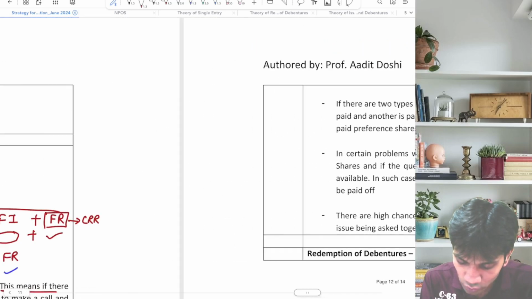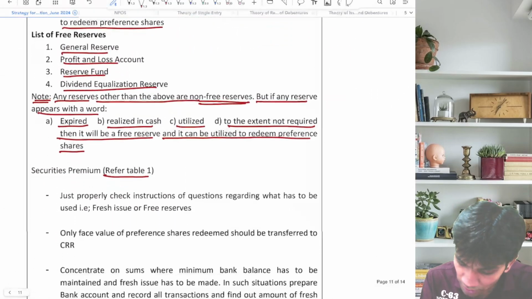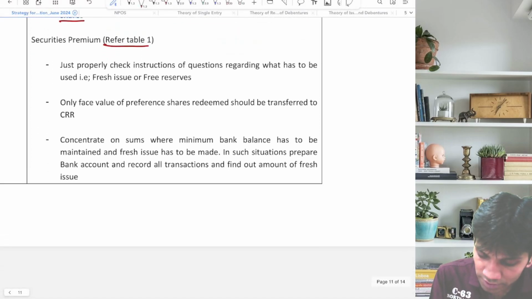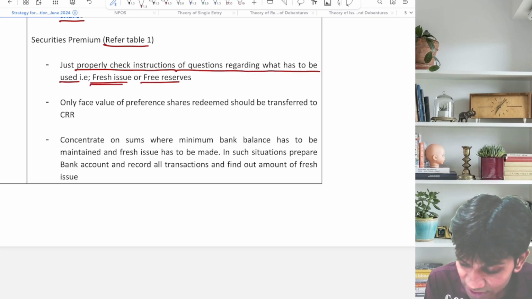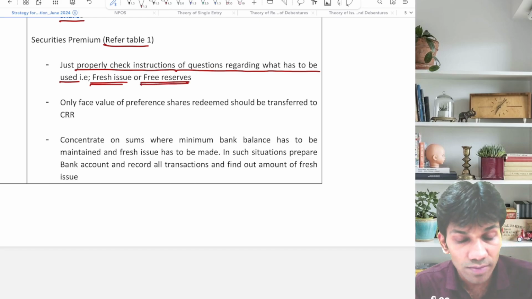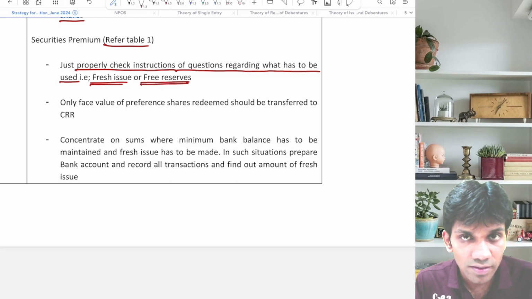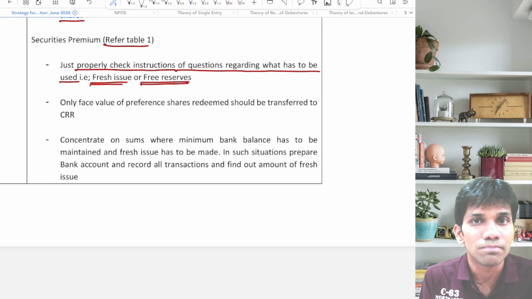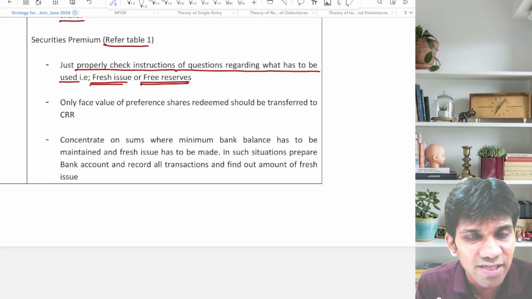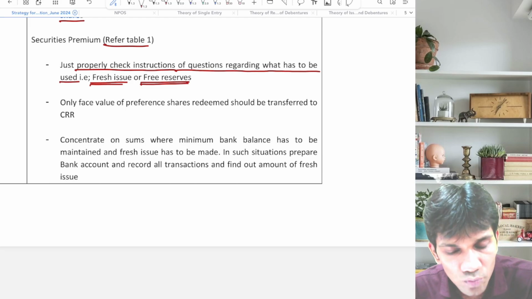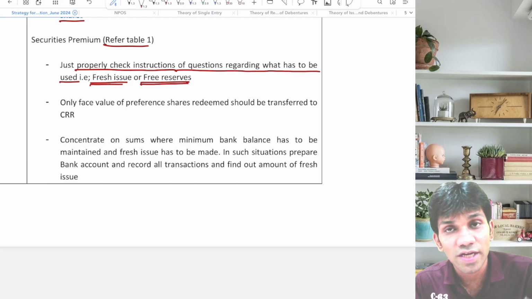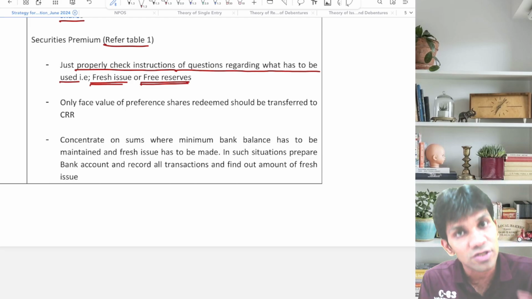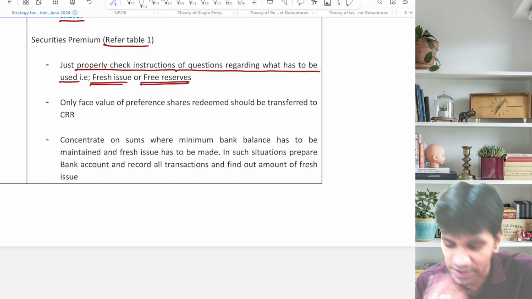Now, going back to the strategy, just properly check the instructions of the question regarding what has to be used. That is, मैंने आपसे बात की fresh issue or free reserves. Means if the question mentions use free reserves and then balancing figure as fresh issue, then first reserves should be utilized and then fresh issue. And if the question mentions so and so shares are issued as fresh issue, then first the fresh issue of shares and then the balancing figure free reserves.